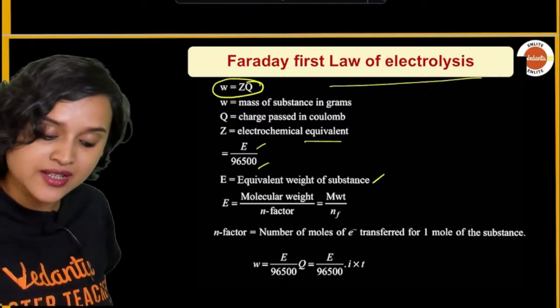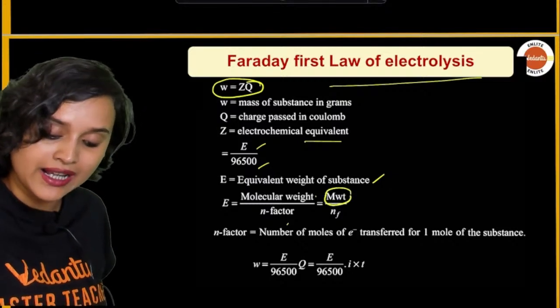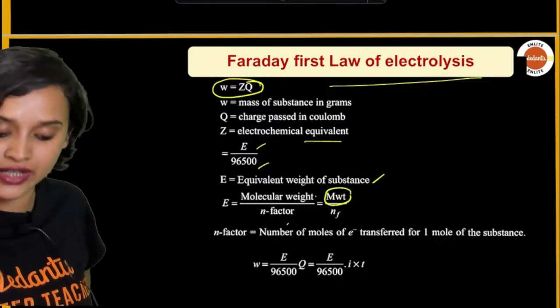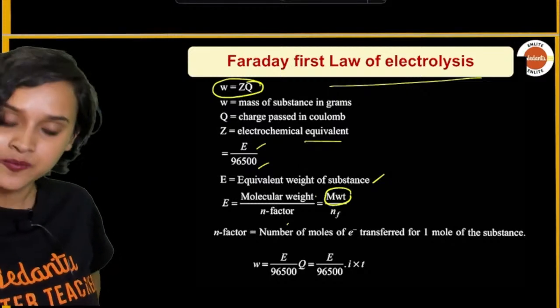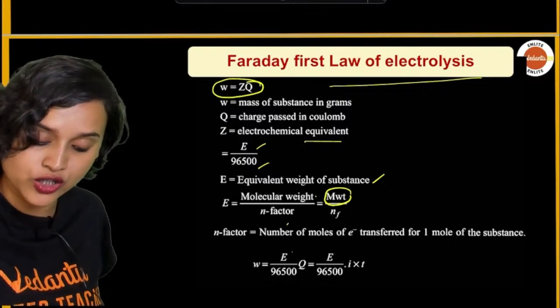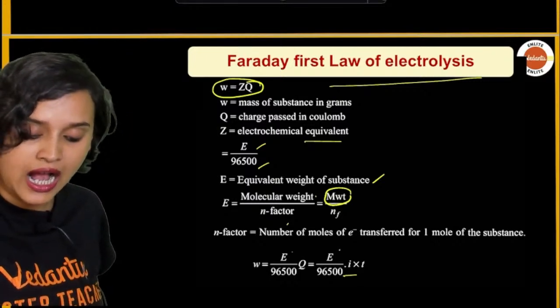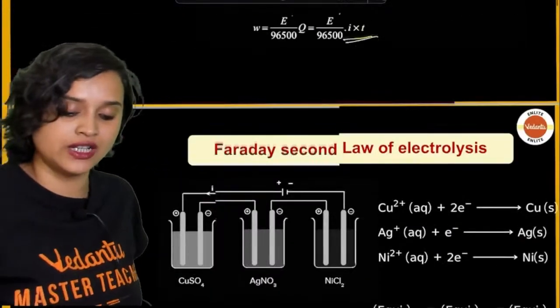E can be given as molecular weight divided by n factor, that means M divided by nf. And what is n factor? N factor is the number of moles of electrons that is transferred for 1 mole of the substance. Okay. So that can be W is equal to E divided by 96500, multiplied with Q, which is I multiplied with T. That is your Faraday's first law of electrolysis.